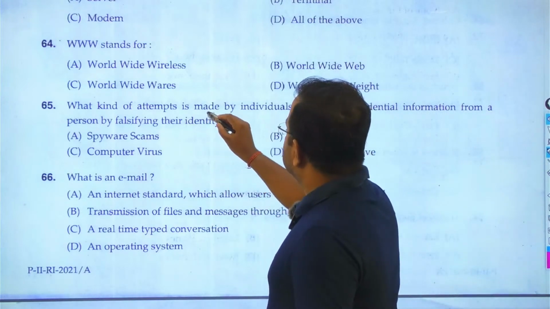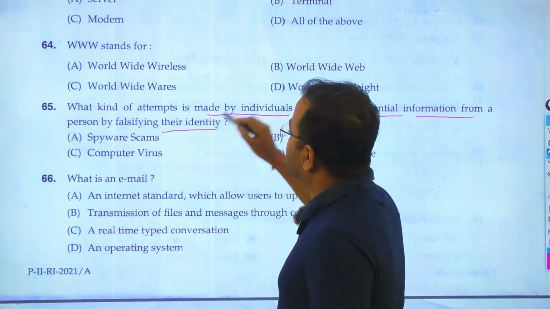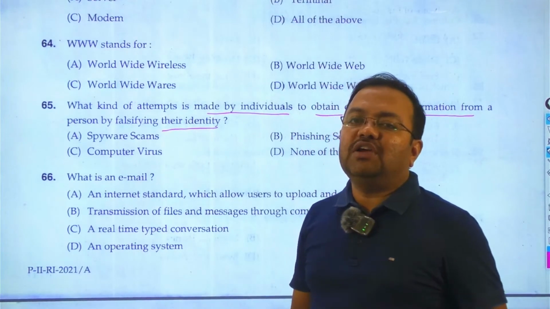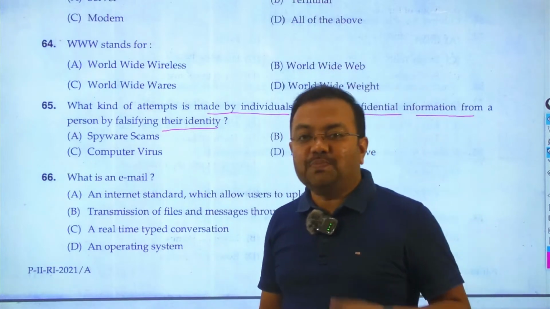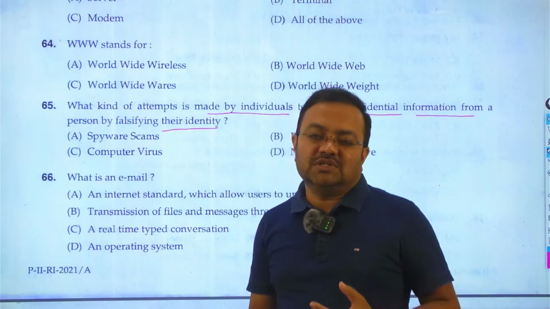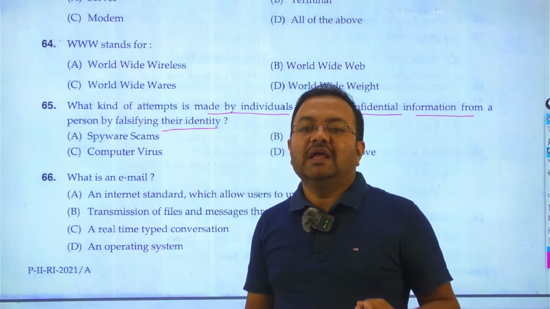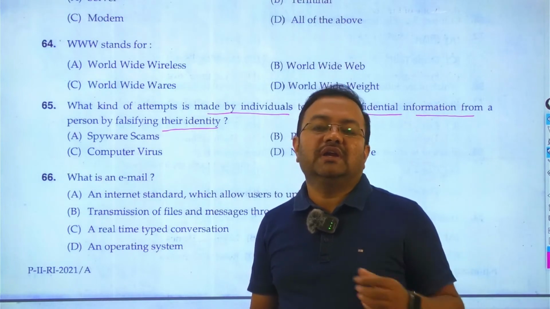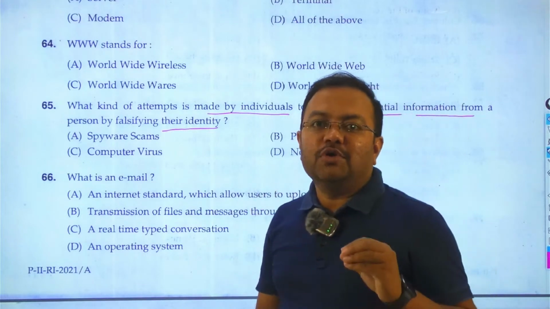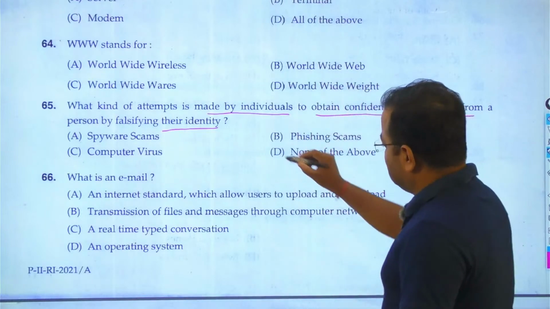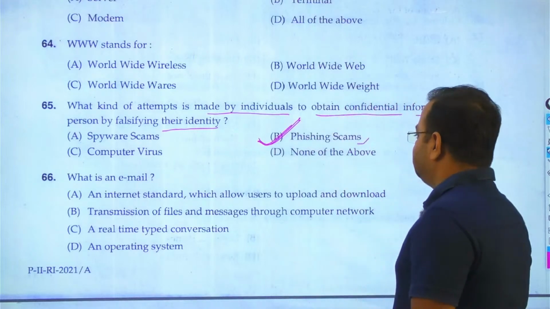Which kind of attempt is made by the individual to obtain the confidential information from falsifying the personal identity? So this is nothing but a phishing trip, and specifically comes through your email and through the spam, means the unwanted, unsolicited email. Through the spam, the user can access the confidential and personal information like credit card, debit card, internet banking, or any type of important confidential information. So this is nothing but a cyber crime, and the answer is phishing scam. Answer is B, and it is nothing but your phishing spam.